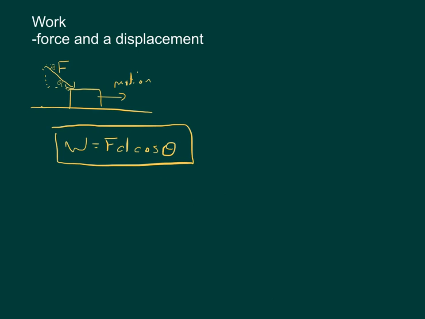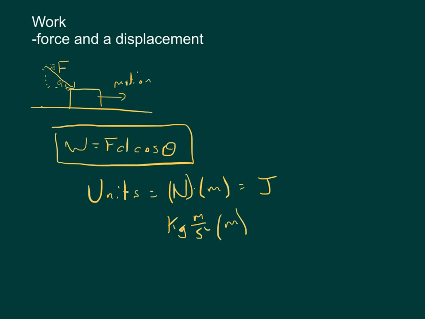One important piece to note is the units for work. If we have a force, a force is a Newton, and distances are measured in meters. So you have a Newton times a meter, and a Newton times a meter is a joule. If we split up a Newton a little bit more, from our last chapter, mass times acceleration gave us a force. So kilogram meter per second squared times a meter gave us a joule. So a joule is a kilogram times a meter squared, over a second squared.